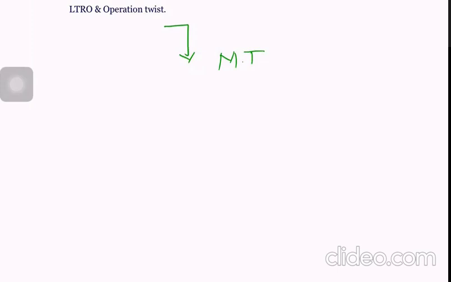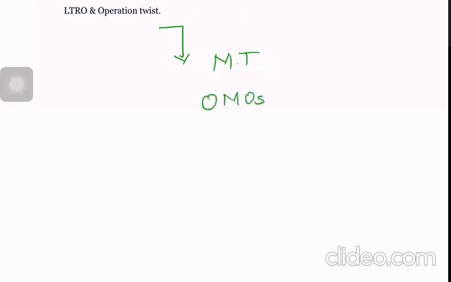So what is operation twist? Operation twist is something like OMO only, what we have discussed. OMO is open market operations, isn't it? So what happens in open market operations? Buying and selling of government securities, buying and selling of G-Secs. That is what is open market operations.